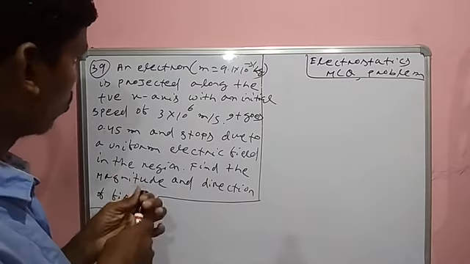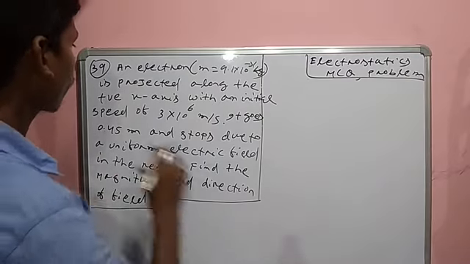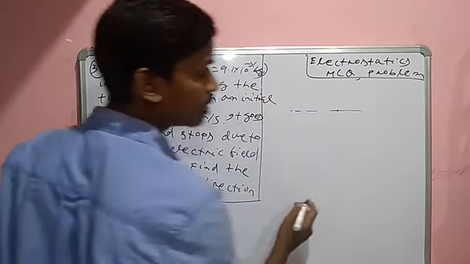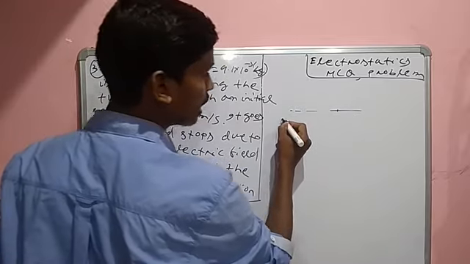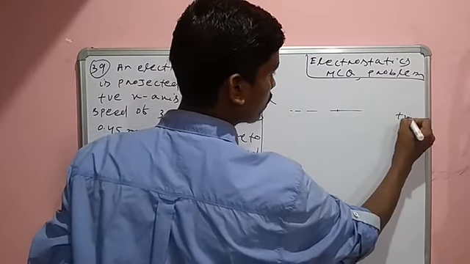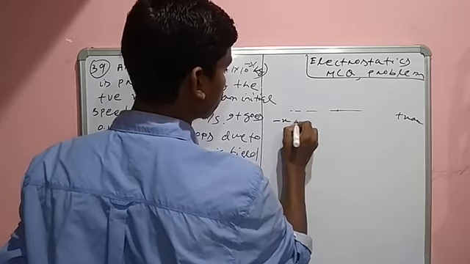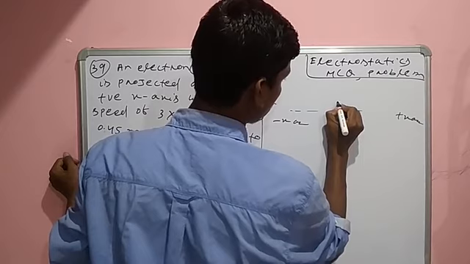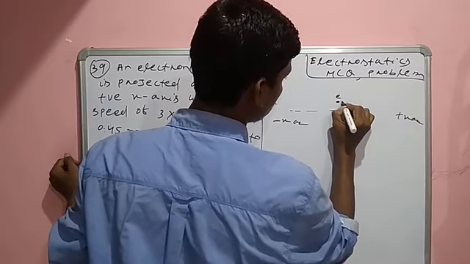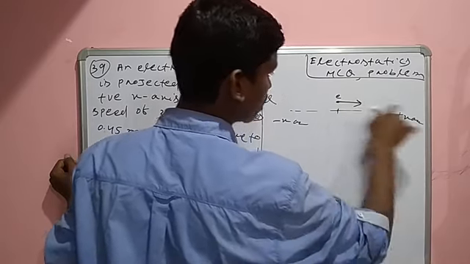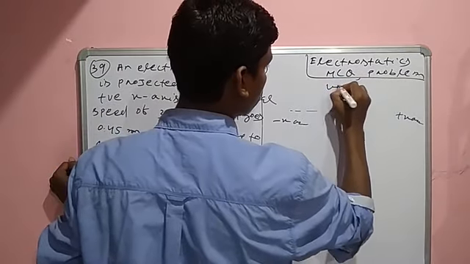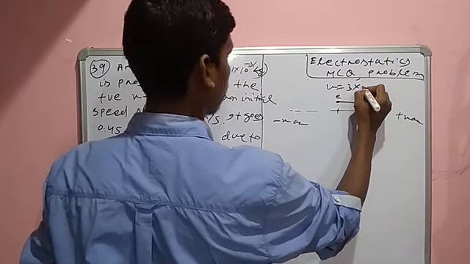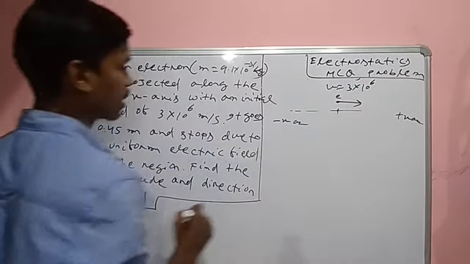Listen, suppose this is the x-axis. Suppose this is the origin. This is the negative x-axis, this is the positive x-axis. An electron is projected in this direction, the positive x-axis. The initial velocity u is 3 into 10 to the power 6 meter per second.